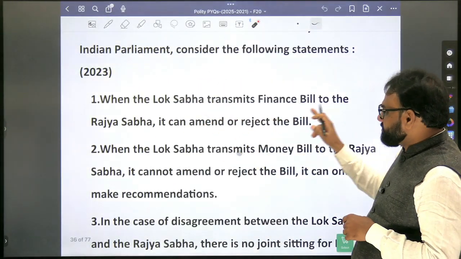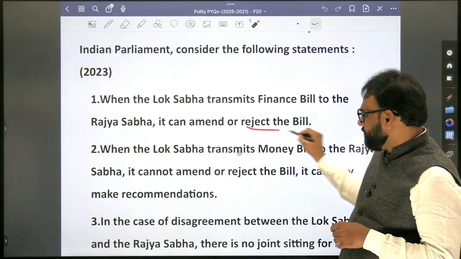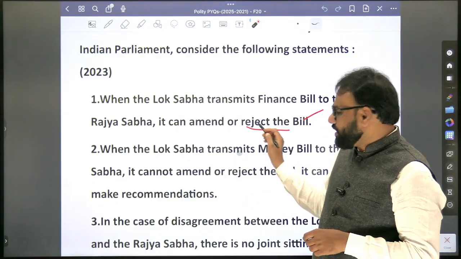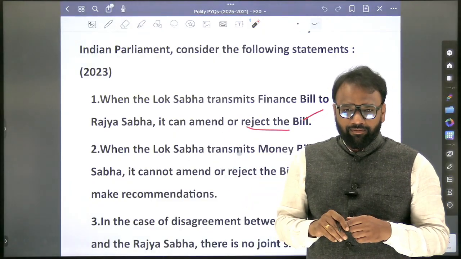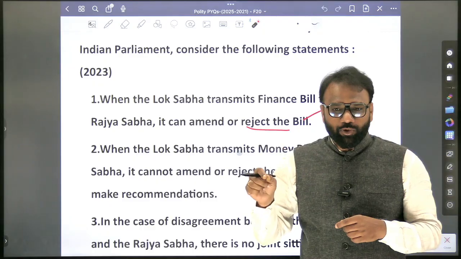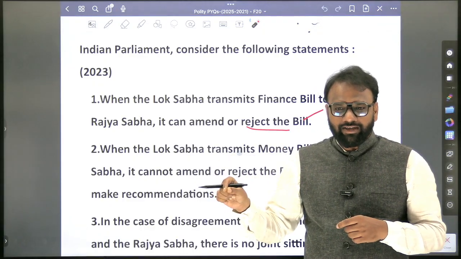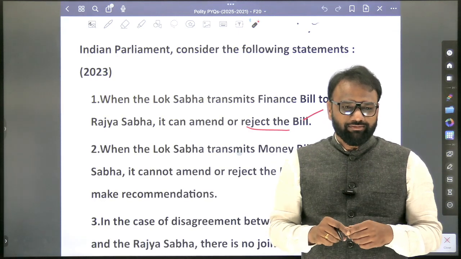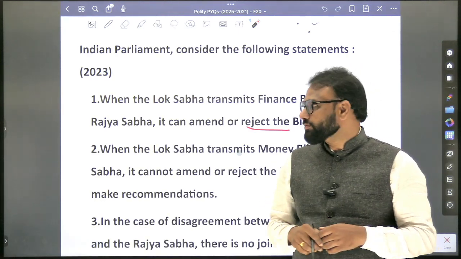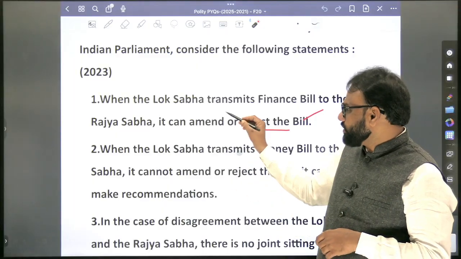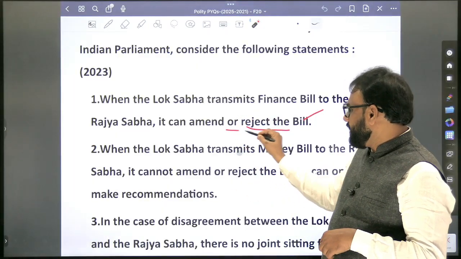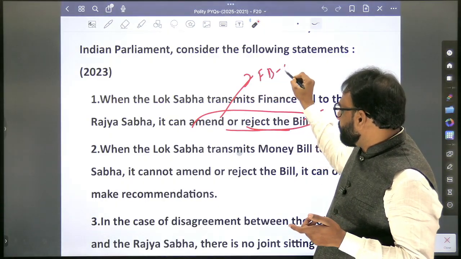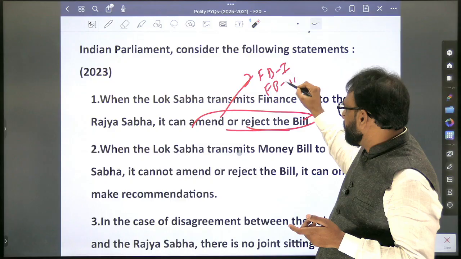When the Lok Sabha transmits a finance bill to the Rajya Sabha, it can amend or reject the bill. First you search for finance bill 1. Whether finance bill 1 can be amended or rejected by the Rajya Sabha? Yes. In case of finance bill 2, can it be amended or rejected by the Rajya Sabha? Yes. So it's a common feature of both finance bill 1 and 2, very important. So it extends to both finance bill type 1 and also finance bill type 2.